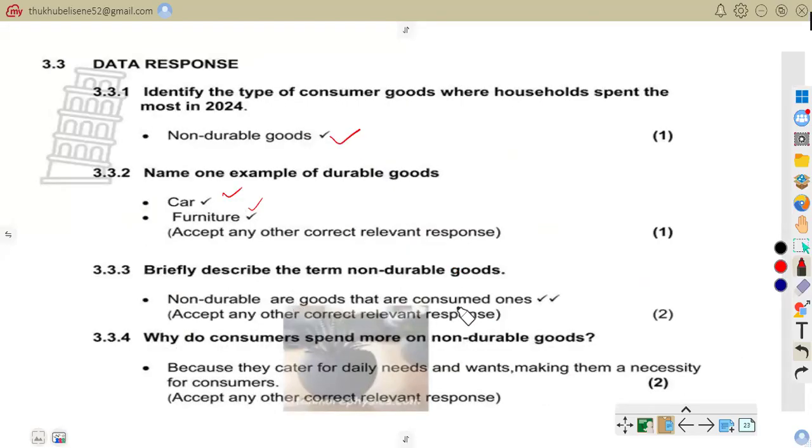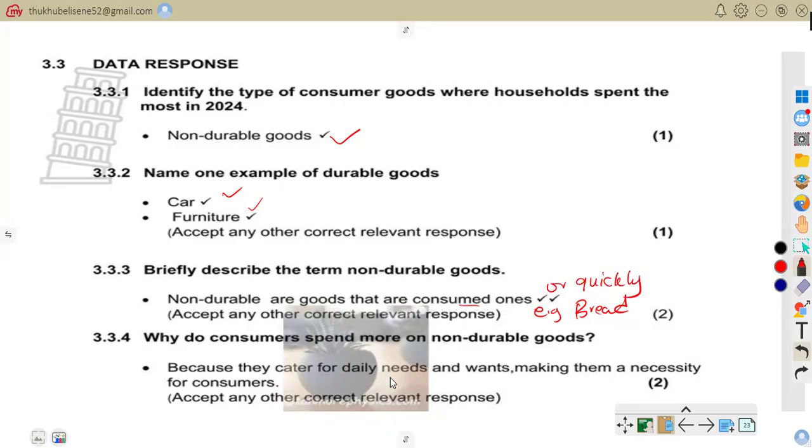Non-durable goods are goods that are consumed once. Like I've said, we can talk of bread as an example. Those are non-durable goods that are used once, consumed once, or quickly.